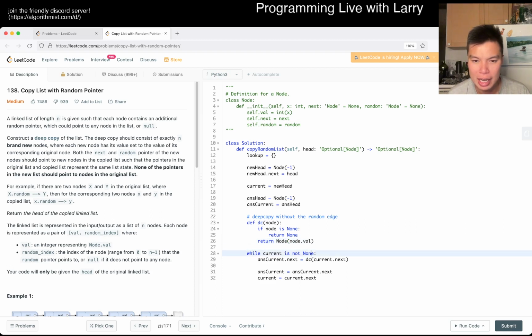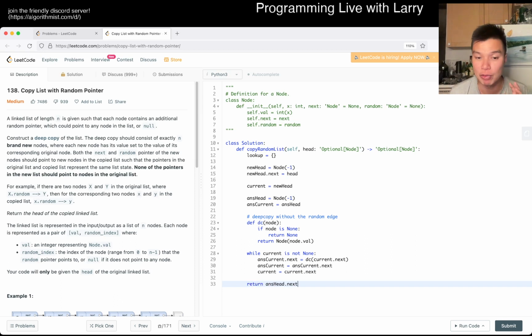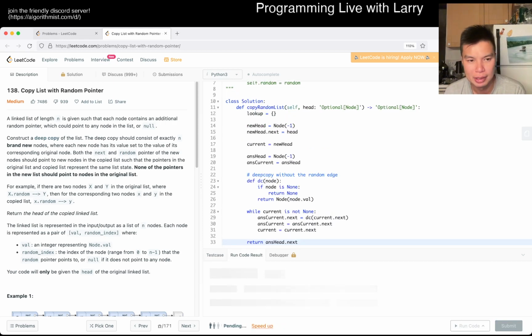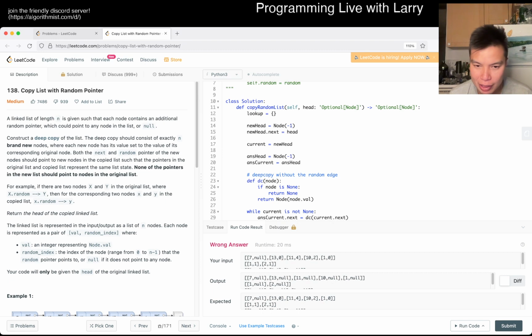Okay. So then now, we create a new node and then we set this node. So here we should be, in theory, done without the randomness, right? So that's one thing that I want to check first, is that without the random edge, is it good? And it looks like it should be good.